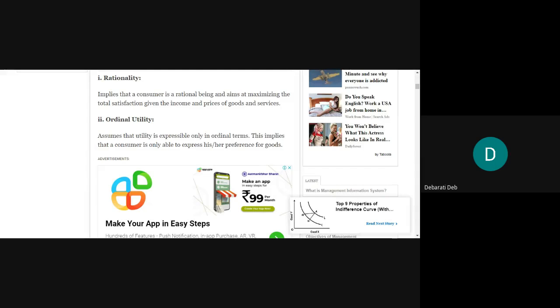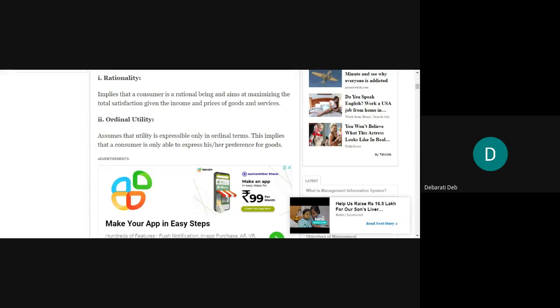He will aim at maximizing that satisfaction within the constraint of his limited income, and he will also consider the prices of goods and services, because he will compare, measure, and analyze which one should be bought, which one will give him the highest level of satisfaction. He rationalizes, and then takes his decision of buying the product.